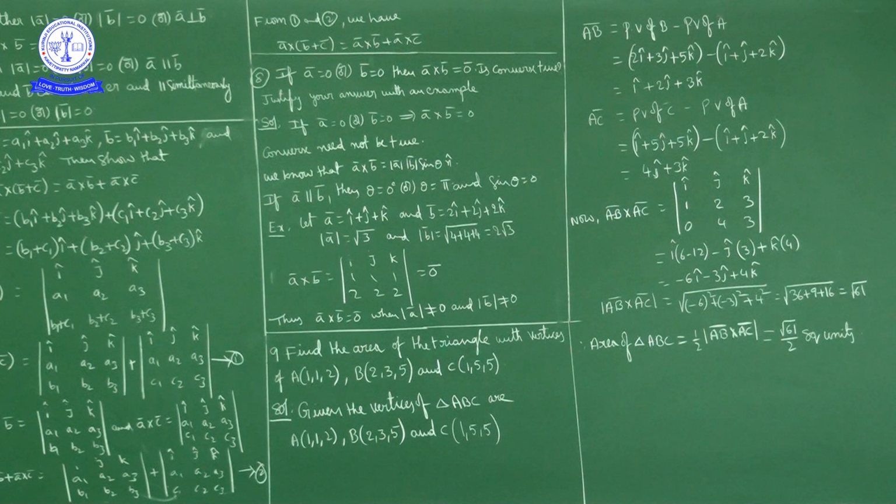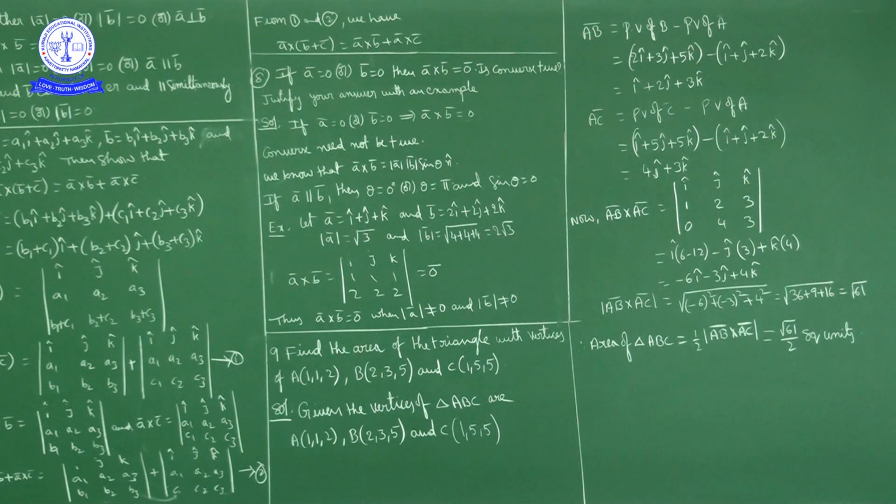Now the magnitude of AB bar cross AC bar is equal to the square root of minus 6 square plus minus 3 square plus 4 square. Okay, how much is it? 36 plus 9 plus 16. Okay, 36 plus 25 is 61, so the square root of 61. Okay. What do we know the area of triangle ABC is? Area of triangle ABC is half modulus of AB bar cross AC bar. Half the magnitude of AB bar cross AC bar is how much? Square root of 61 by 2 square units.